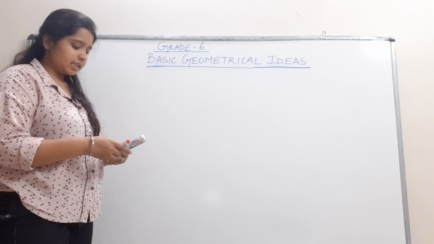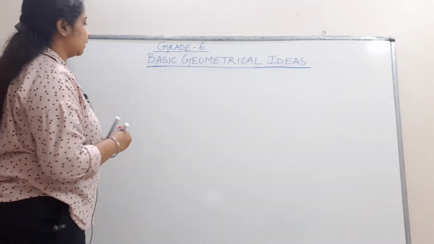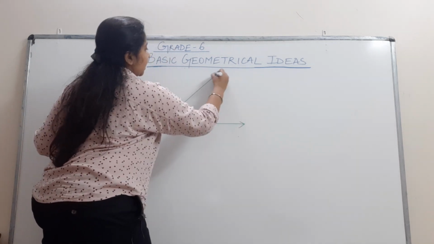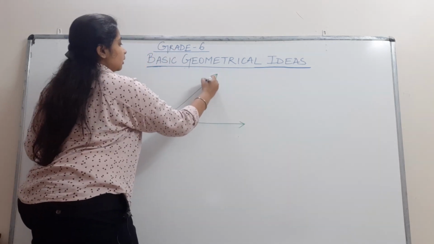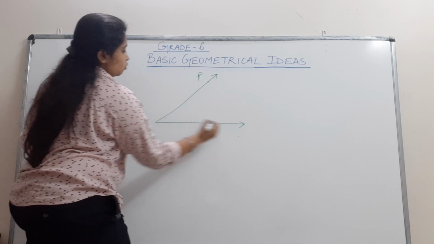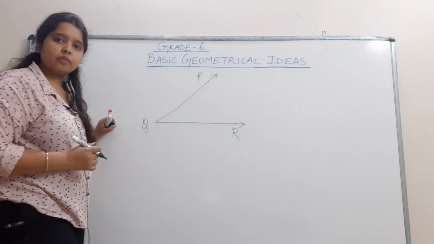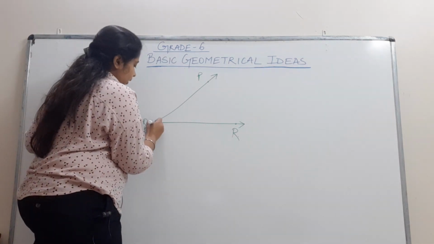Now let us draw any angle. This is one angle, angle PQR, where QP and QR are the arms of the angle and Q is the vertex of the angle.